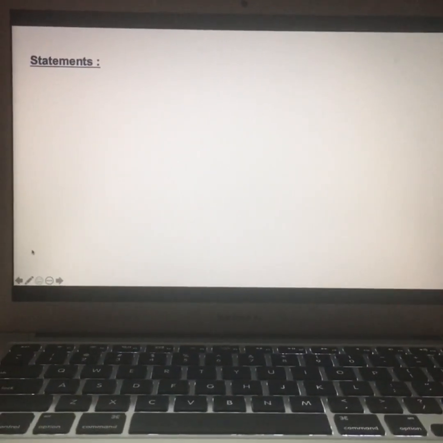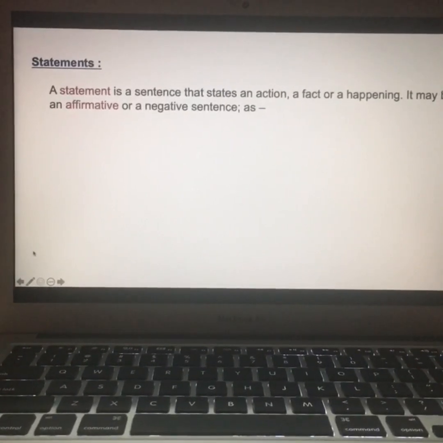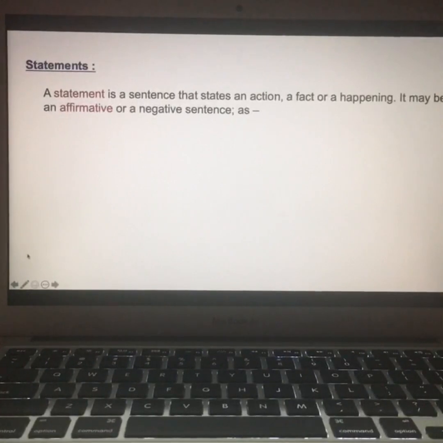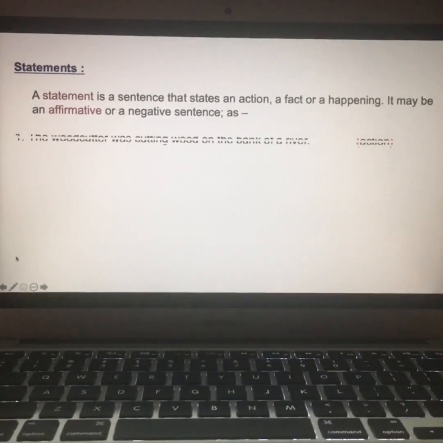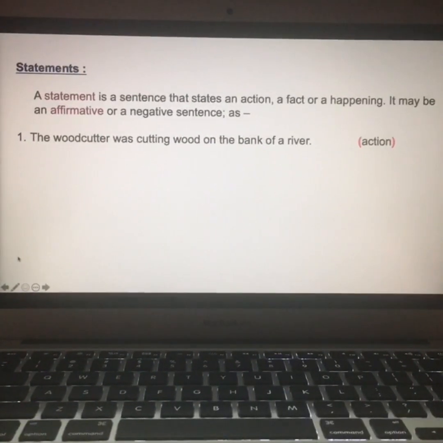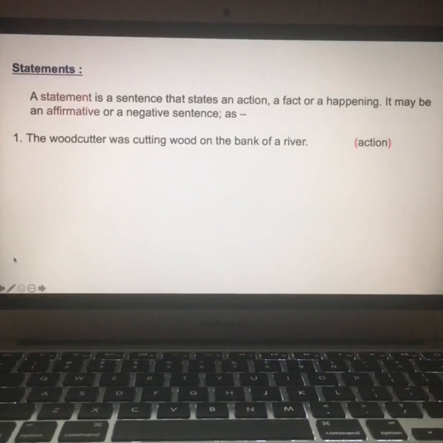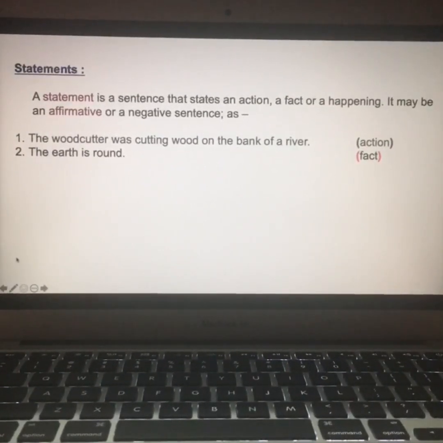Let's start with the first kind of sentence, that is statements. A statement is a sentence that states an action, a fact, or a happening. It may be an affirmative or a negative sentence, as: The woodcutter was cutting wood on the bank of a river. This is an action. The earth is round. This is a fact.